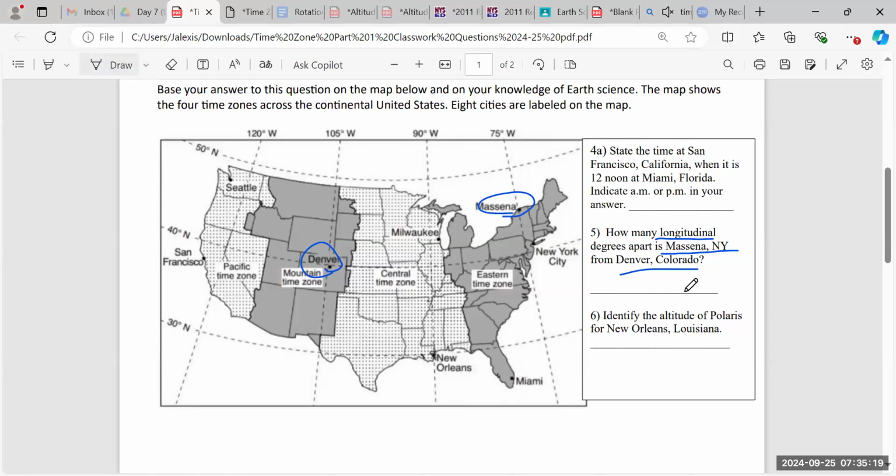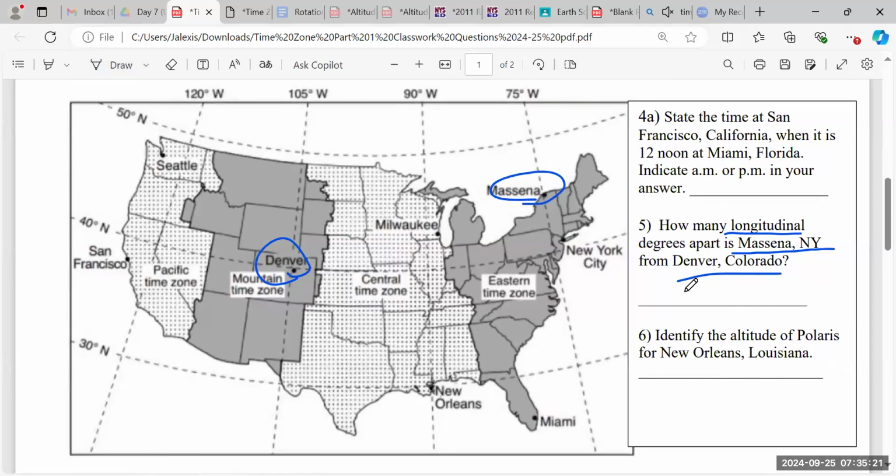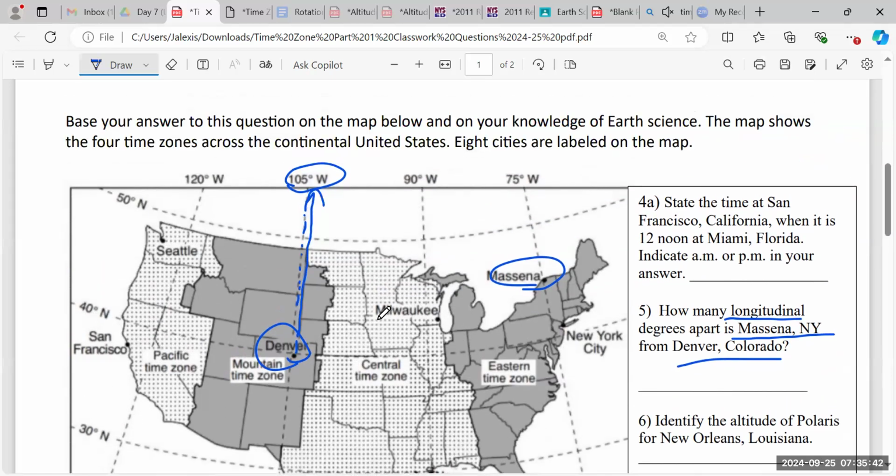So if I zoom in, right, and I'm going to measure what my longitude is, we see that this dashed line is 105, right? And Denver is right next to 105, right? And if I follow the line, I'm not gonna go completely straight up. I want to respect the rule. So Denver looks to be about, I'll write up here, 104 degrees west.